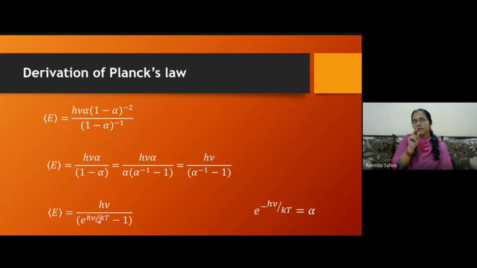But density means we have to first calculate the number of oscillators in a particular range per unit volume. Then we have to multiply that number with this one. Okay, so this is the energy for a single oscillator. But we are interested in the average energy density, right?